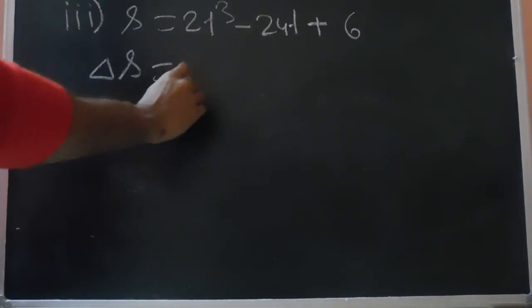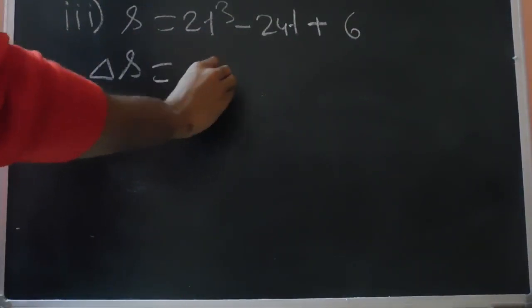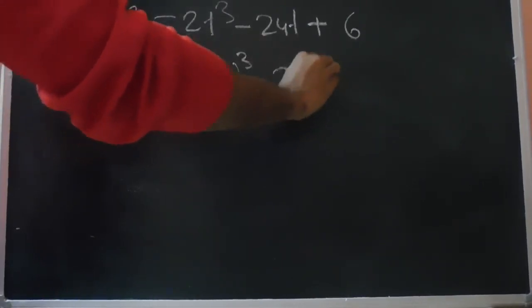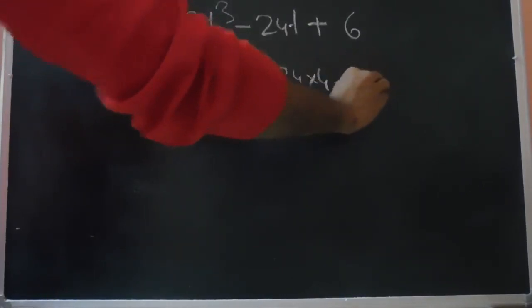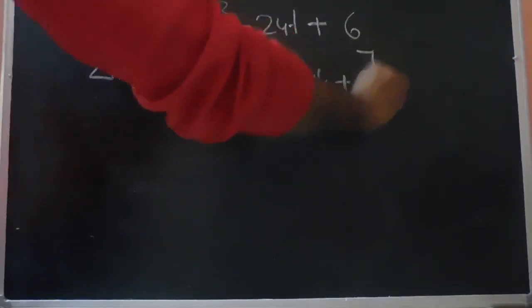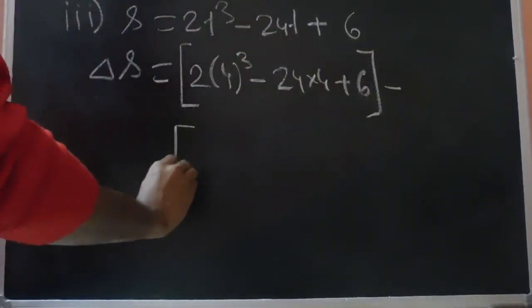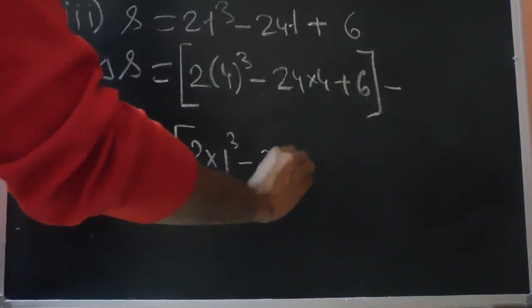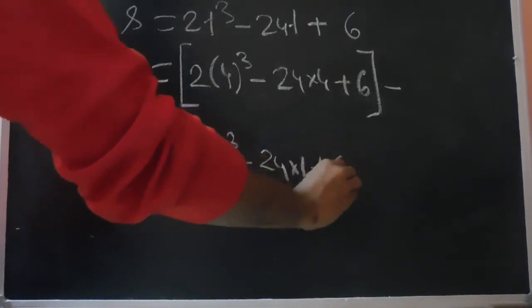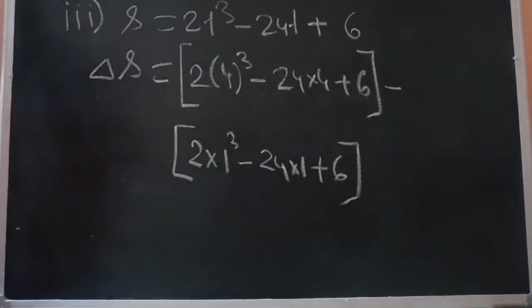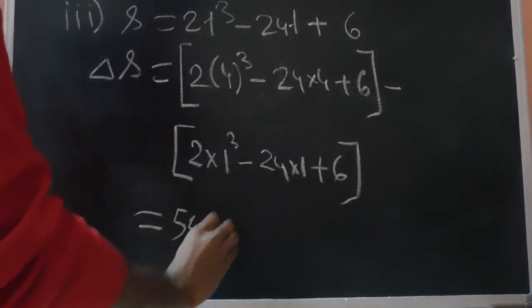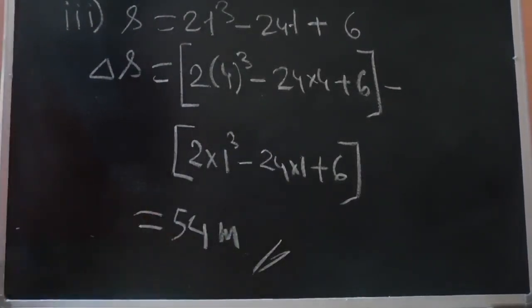So delta S equals 2 into 4 cube minus 24 into 4 plus 6, minus 2 into 1 cube minus 24 into 1 plus 6. So this gives a net displacement of 54 meters. So this is our answer.